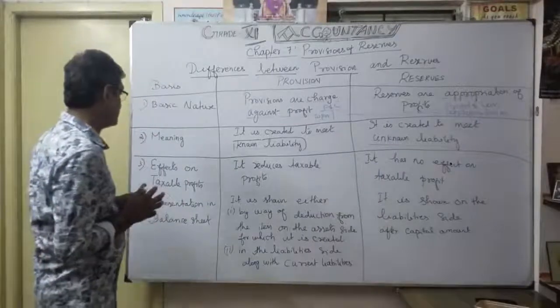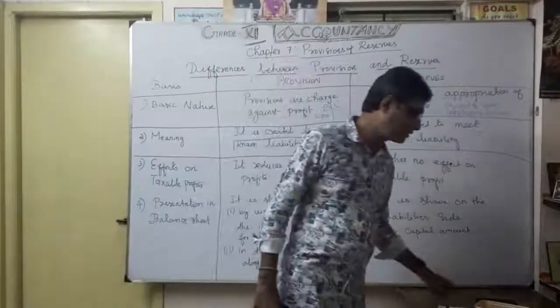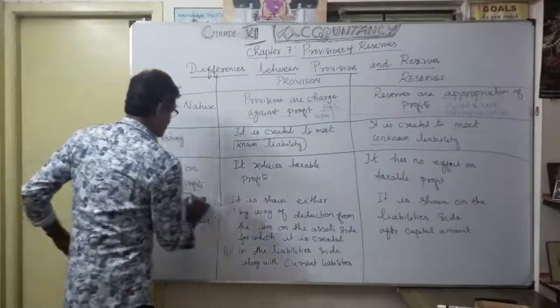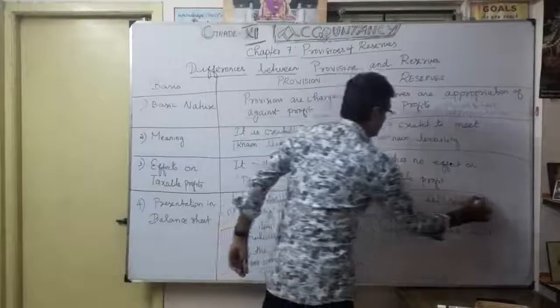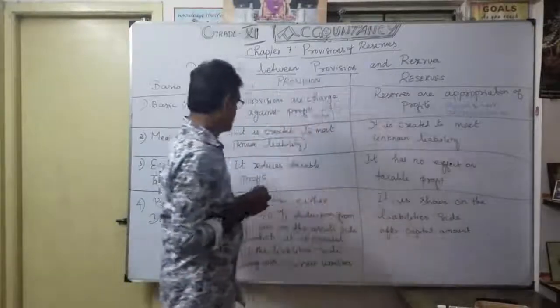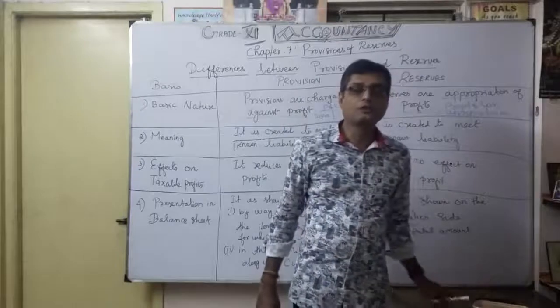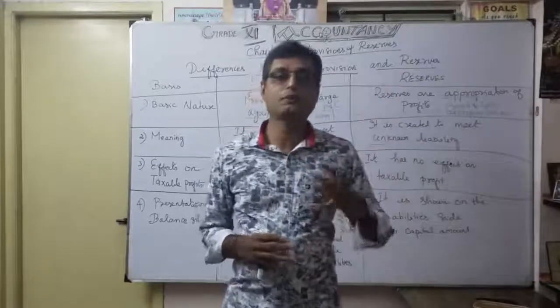Now the third one is also very important. What is the third one? Effects on taxable profits. What is that? Effects on taxable profit. Here, as a provision, you want to show a lot of provisions in the profit and loss account.